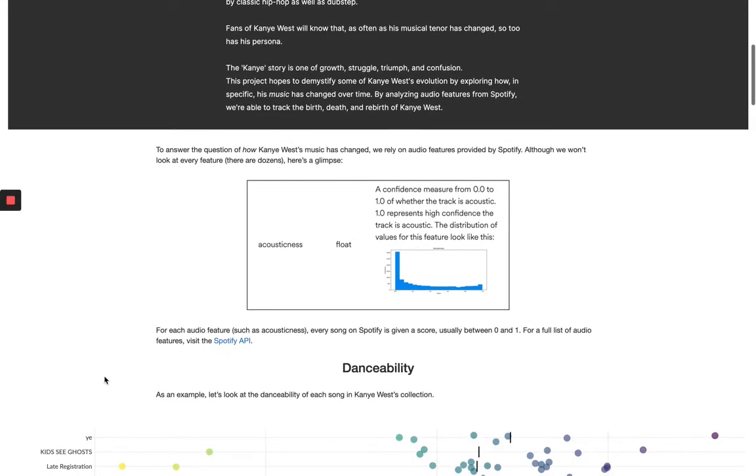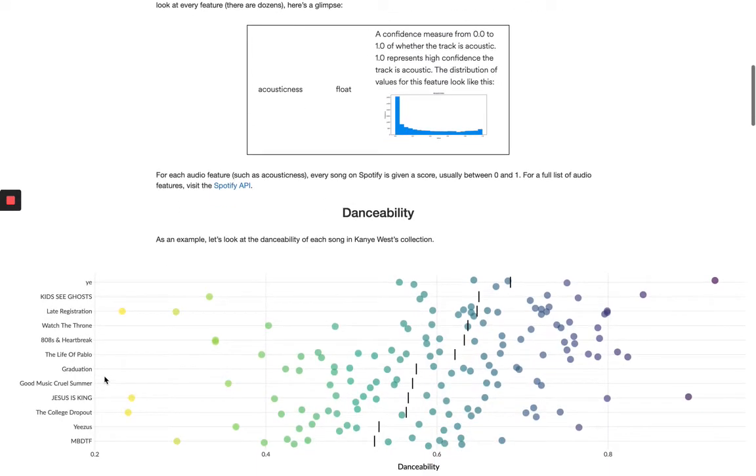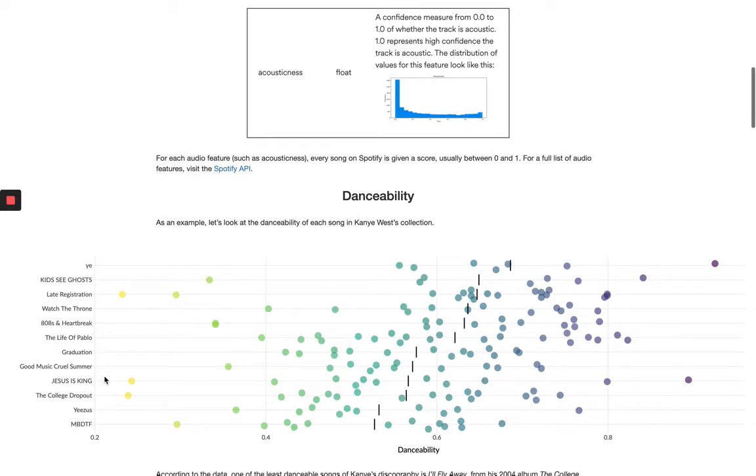But to see how these features unfold with respect to Kanye West's collection, we can take a look at each song as it's scored with respect to danceability. Again, on a scale of 0 to 1, with how danceable Spotify thinks the song is. And what we see from this bee-swarm plot is the distribution of songs covers a lot of different values.